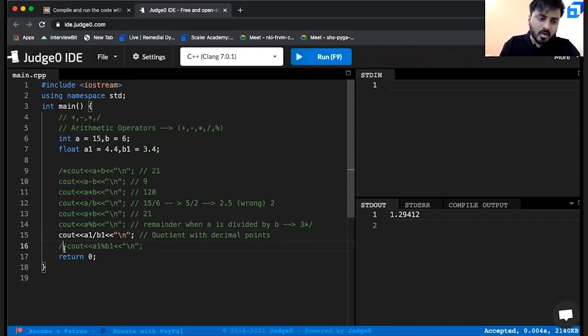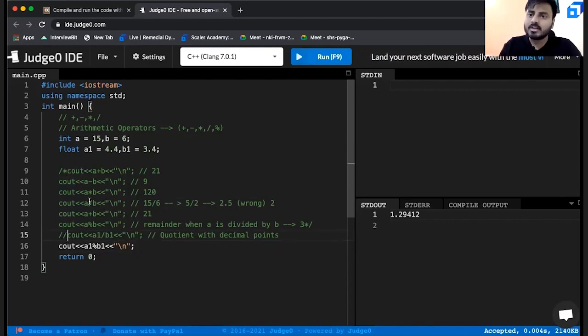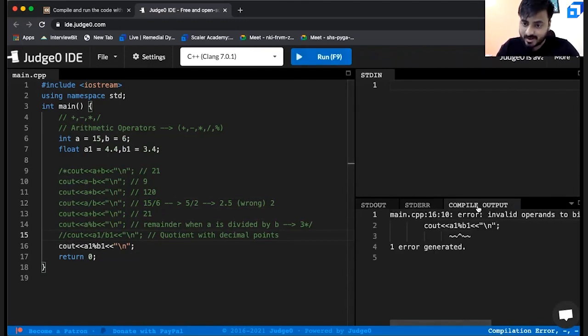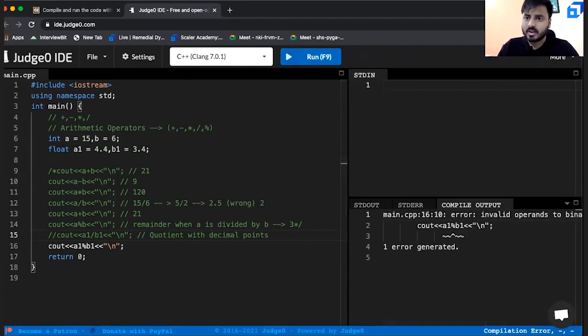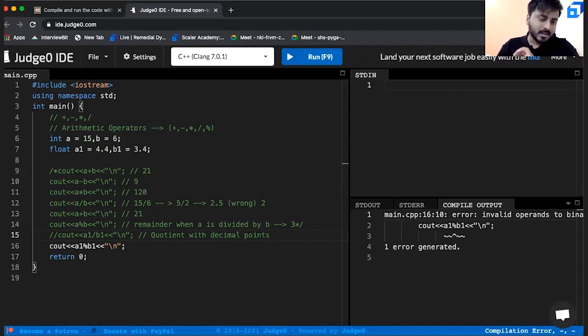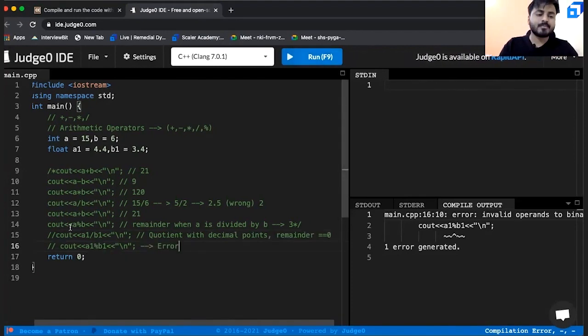All right. Now let us execute this and check. Previously, in case of integers, if you are applying modulus for two integers, you are getting the remainder. Let us do the same thing for floating point and check what you're getting. This time you're getting a compile error: invalid operands to binary expression float and float. So guys, understand one thing. Between floats, you cannot use the modulus operator. All right. This is about your simple arithmetic operators.